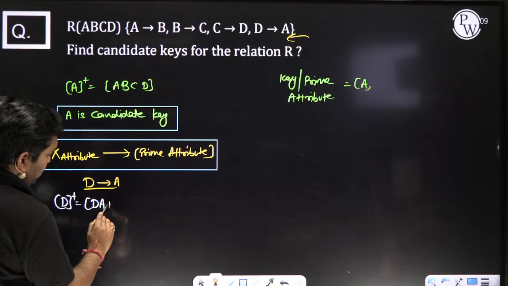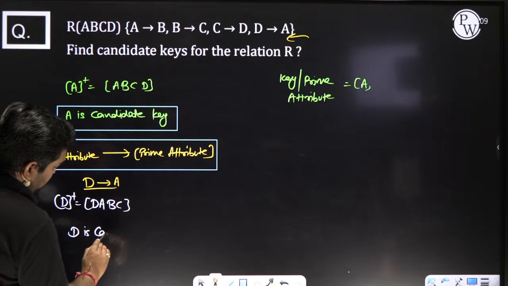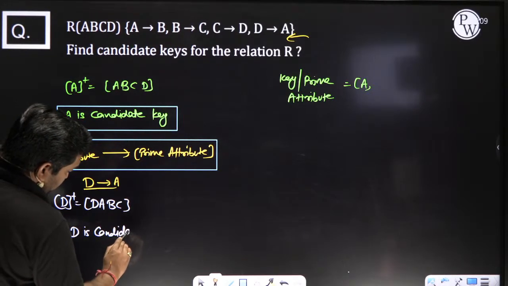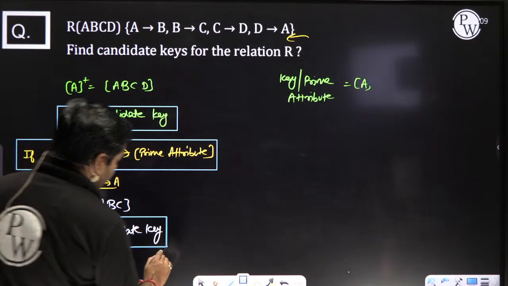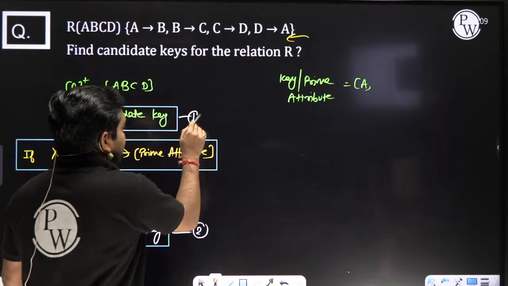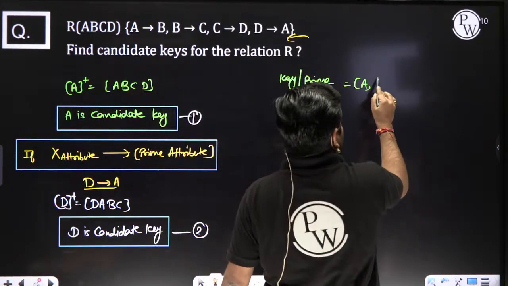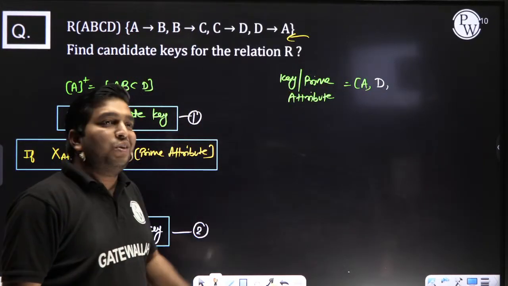A. Then we can say directly D is a candidate key, my dear. This is the second candidate. The prime attribute list: D is also added.